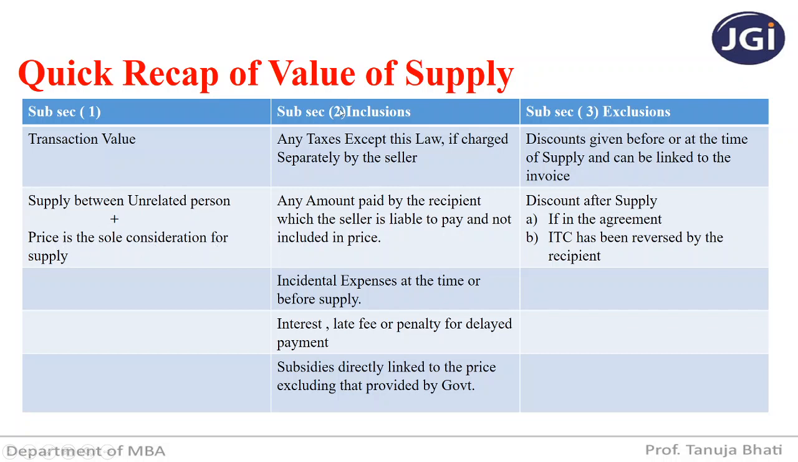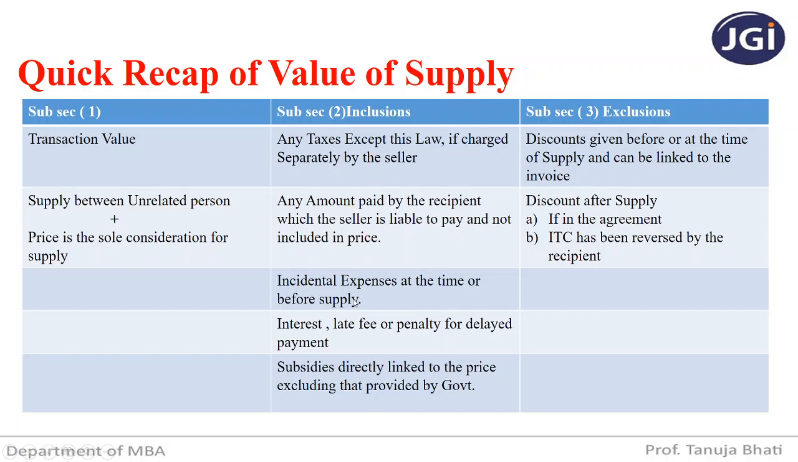Now subsection 2 says what all should be included in the transaction value. So any taxes except under this law, meaning the GST law. Then any amount paid by the recipient which the seller is liable to pay and is not included in the price.